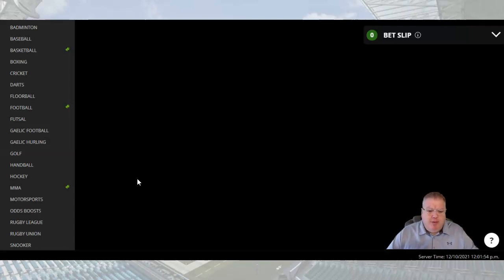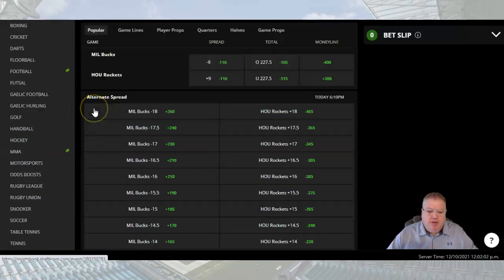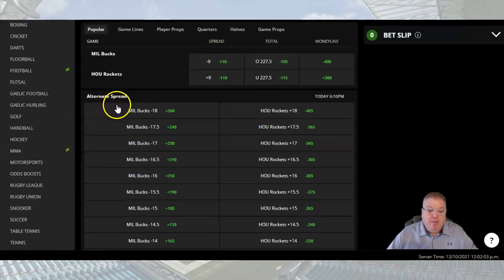And when this opens up, we'll take a look at what they have to offer for alternatives. All right, here we go. So this is the alternative spread, and what that means is for a different price, you can get a different line. Alternative totals, we'll go through those here in a minute. Again, back to your player props, other things at the top here.